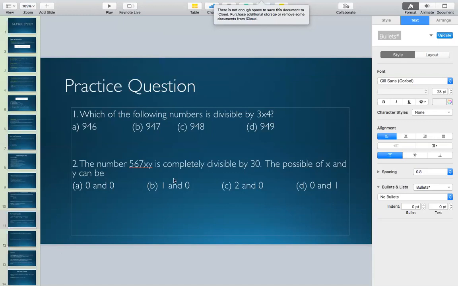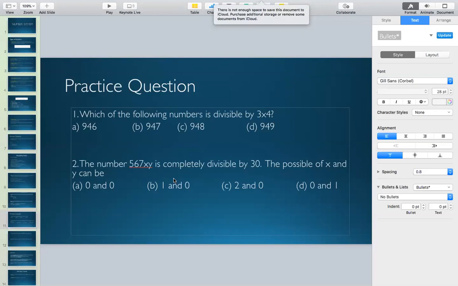So if 18 plus x is divisible by 3, then x can be 0 or x can be a multiple of 3. But since I have used x here, and according to the context of the question, x is a single digit number, so x can be 0 or 3 or 6 or 9. It cannot be more than 9.